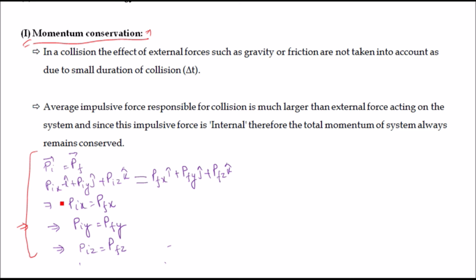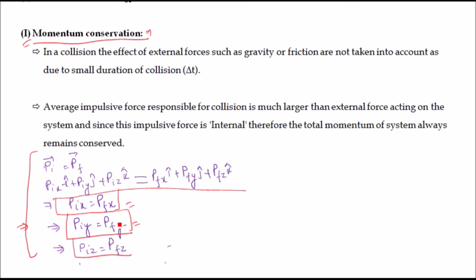So the initial momentum along x axis is equal to the final momentum along x axis. Similarly, the initial momentum along y axis is equal to the final momentum along y axis, and the initial momentum along z axis will be equal to the final momentum along z axis.